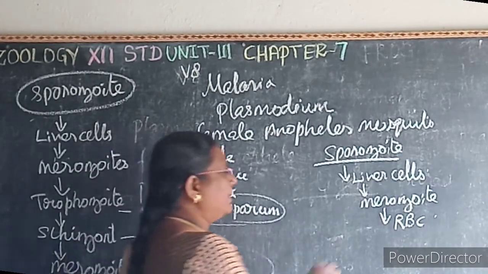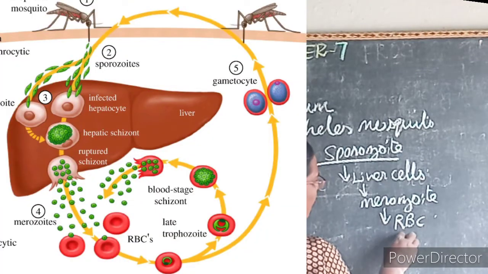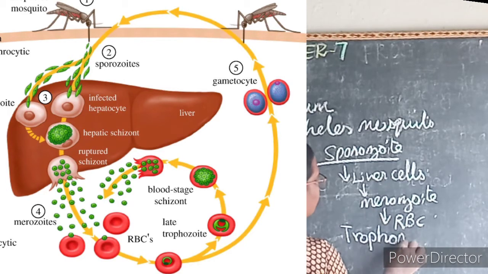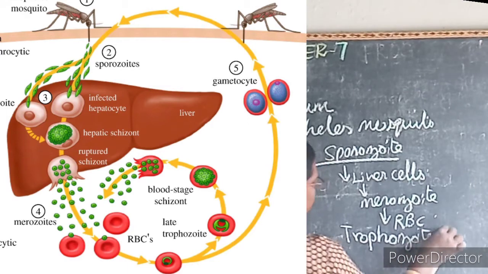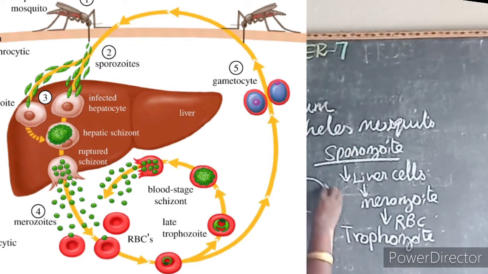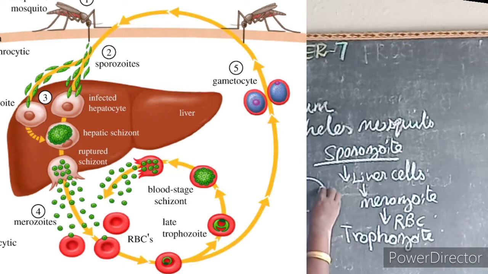And then inside the RBCs, this merozoite develops as a unicellular trophozoite. The trophozoite grows in size and develops a vacuole, and the nucleus is pushed to one side. It forms a ring. This stage is known as what? Signet ring stage.